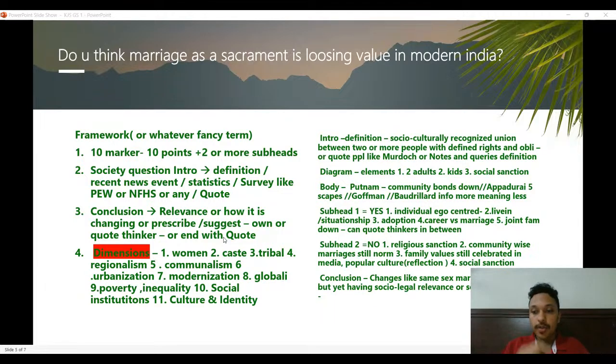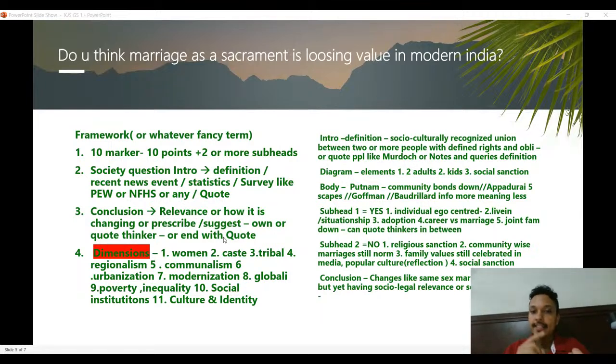Conclusion. Again, you can use how it is relevant even now, or how things are changing in society. A good conclusion is how things are changing. Sologamy was in news. Same-sex marriages were in news. So this could be an introduction, like how the same-sex marriage ruling or discussion by the Honorable Supreme Court has ignited debate on marriage again. So you can set the context using a news background, or you can end it using changes that are happening in the institution of marriage, how marriage as a sacrament is changing but still not losing value.